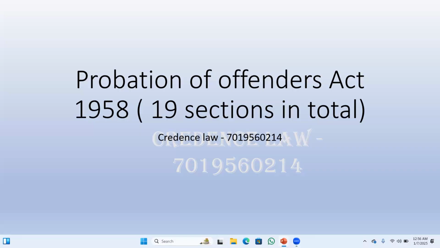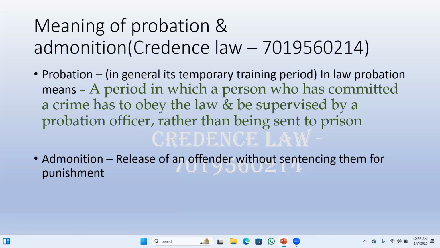Today we are going to discuss Section 3 of the Probation of Offenders Act, which in total consists of 19 sections. We'll just understand the first section. Before we get into the Act, it is important for us to understand the general meanings of the terms: one is probation, the other one is admonition. These are the terms which we usually come across very often in the Act.